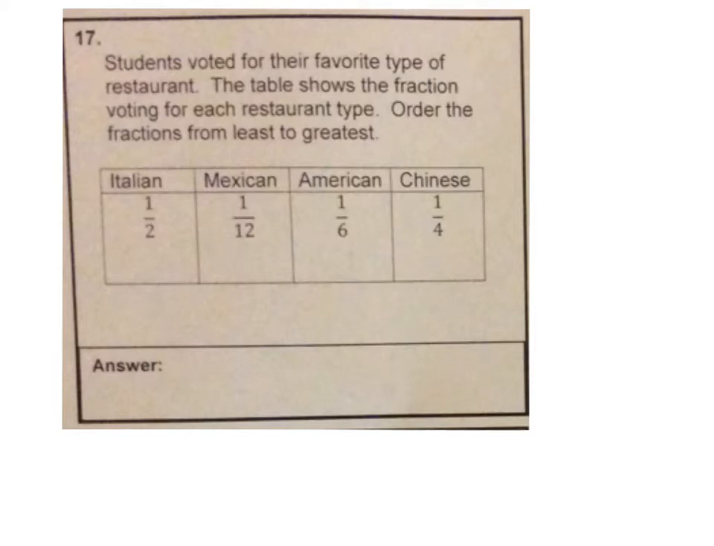Number 17. Students voted for their favorite type of restaurant. The table shows the fraction voting for each restaurant type. Order the fractions from least to greatest. So we want to put them in order from least to greatest. Well, in this case, all of the numerators are 1, so that's pretty easy to do. But just for practice, let's say that the numerators were not all the same, and we'd need a common denominator. A common denominator here would be 12, because all the denominators would go into 12.